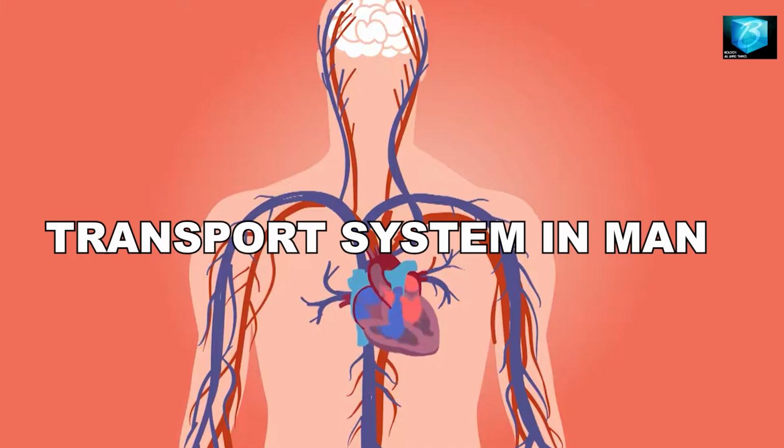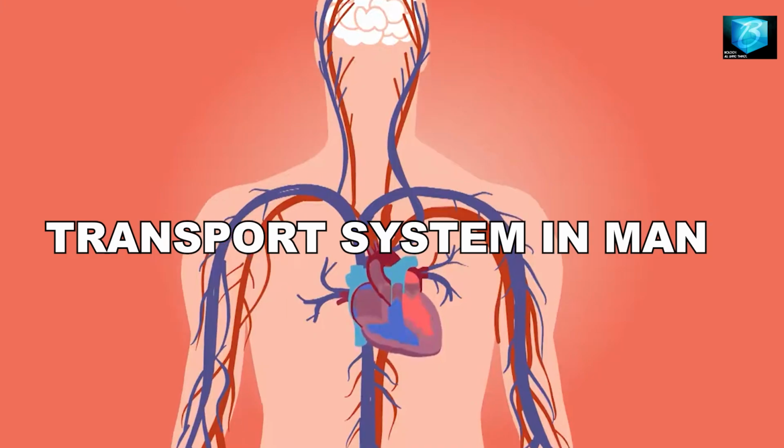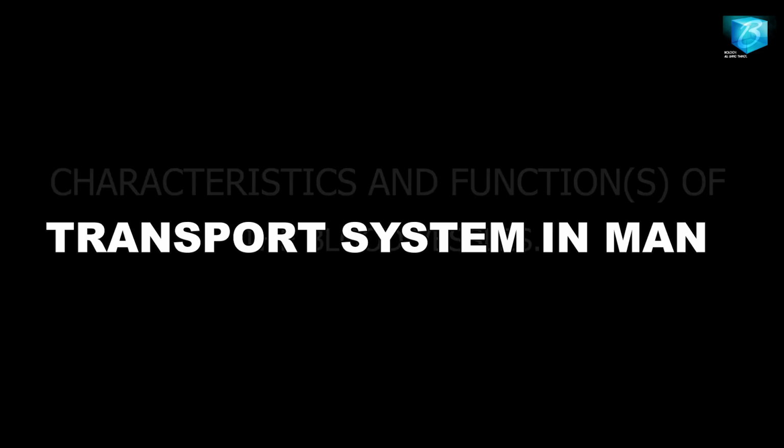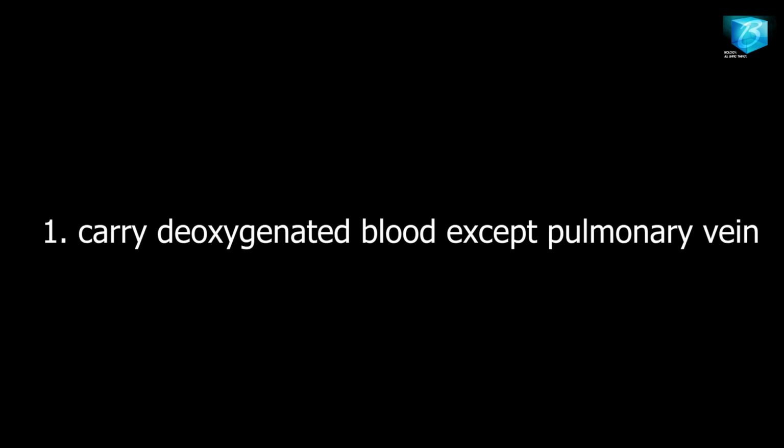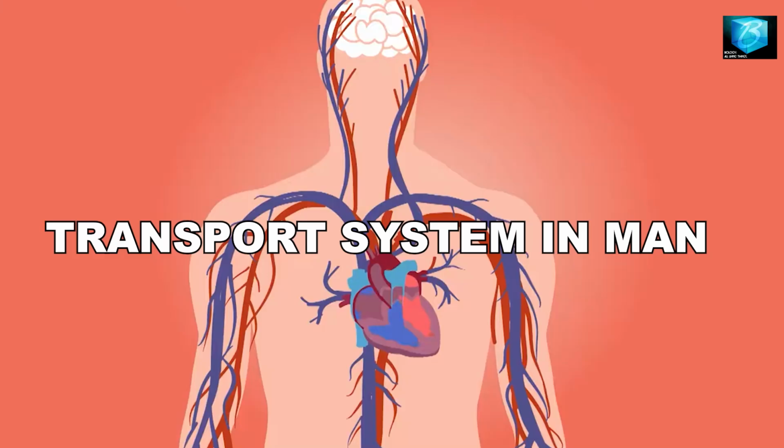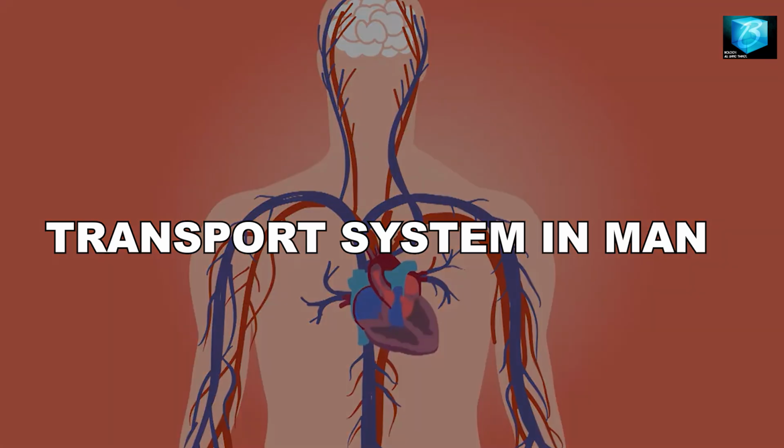Let's stop at that. As we have said about arteries, the opposites are the characteristics of the vein. The veins carry deoxygenated blood except the pulmonary vein. That's the blood vessel that returns blood from the lungs to the heart. So by the time the blood is coming from the lungs, it is oxygenated already. So it is the only vein that carries oxygenated blood. Every other vein in the body carries deoxygenated blood.